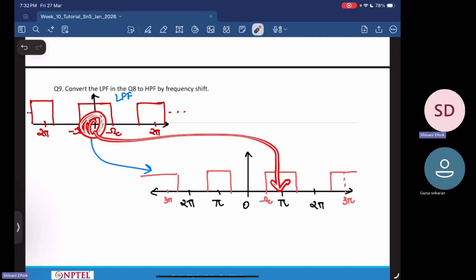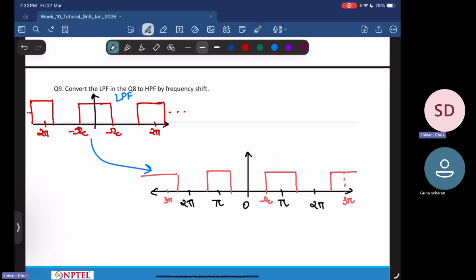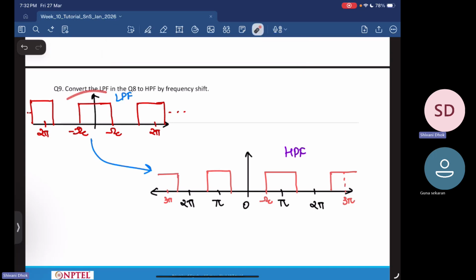So this is your high pass filter. This change in your frequency response resembles a shift in the frequency domain by pi units. If you shift this signal by pi, whatever was located at pi will now be located at 0, and whatever was located at 0 will now be located at pi.